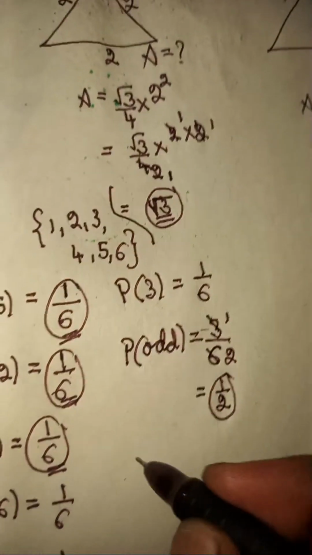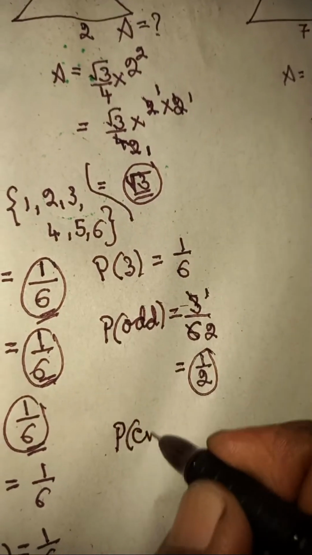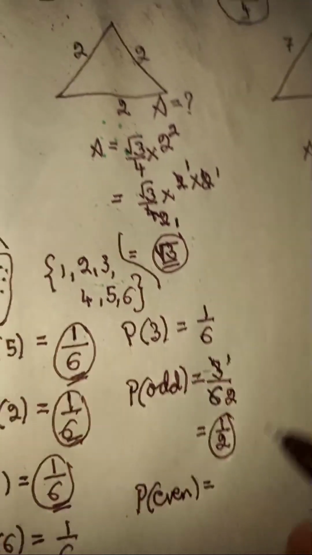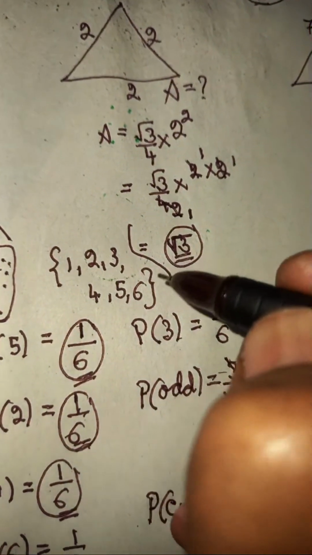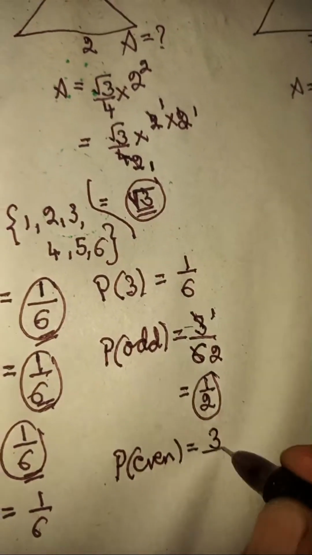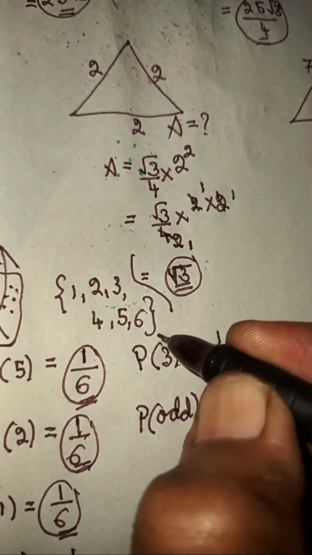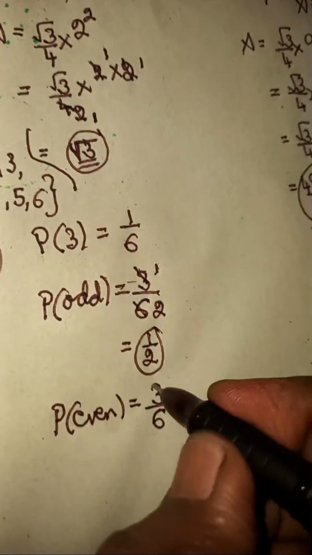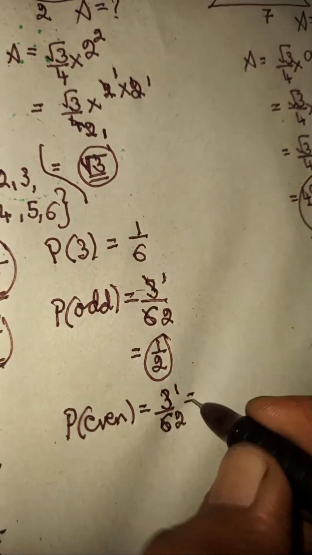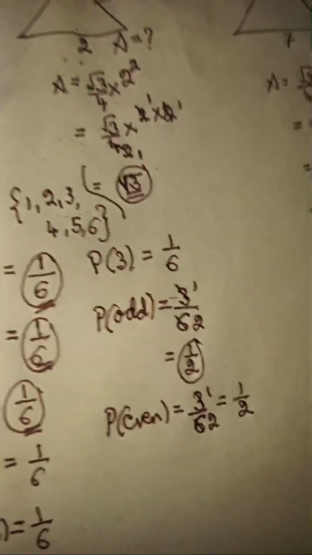And again they ask probability of getting even number. Even numbers are how many? 2, 4, 6. There are 3 even numbers, but there are totally 6 total chances of getting in a dice. So it is 3 by 6. You can divide this 3 one times, 3 two times, it becomes half.